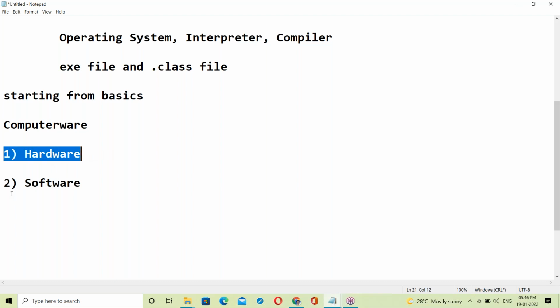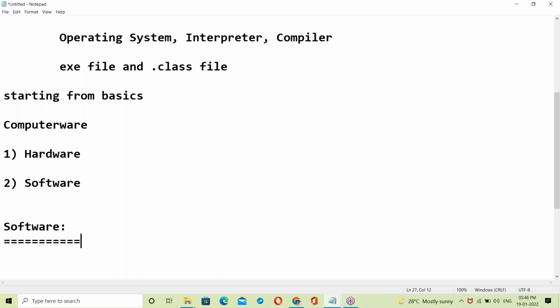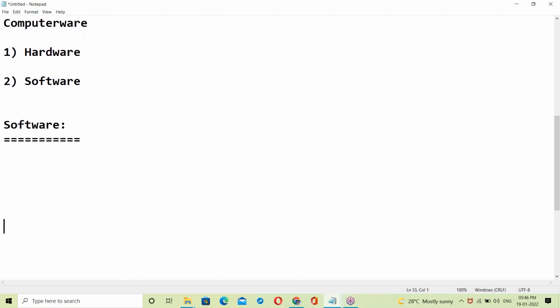But this is not our part. Our part is software. Let us start with software. What is software? In software, everything is a program.